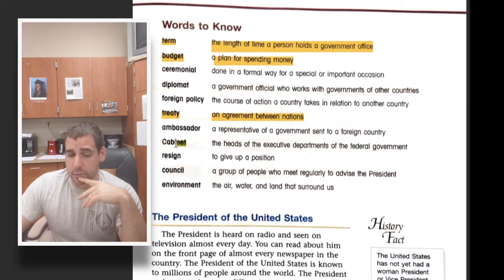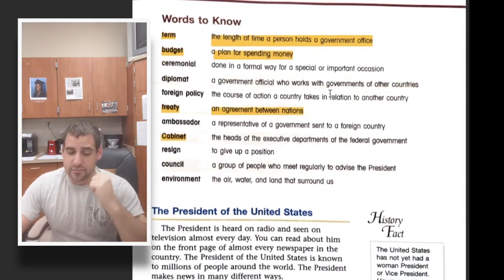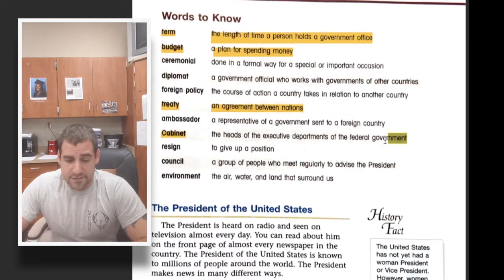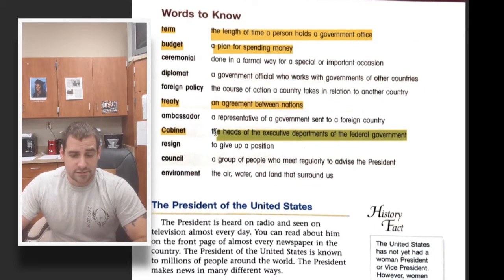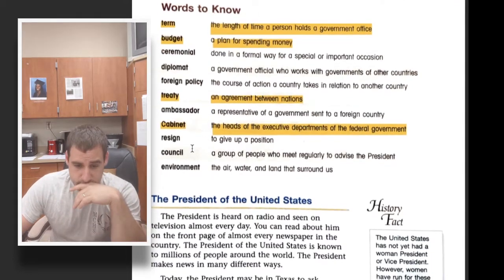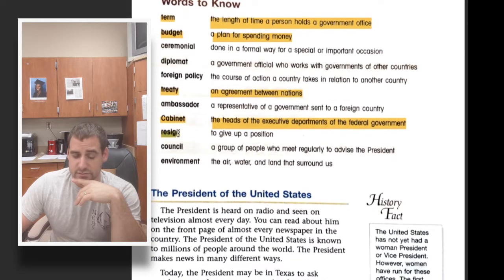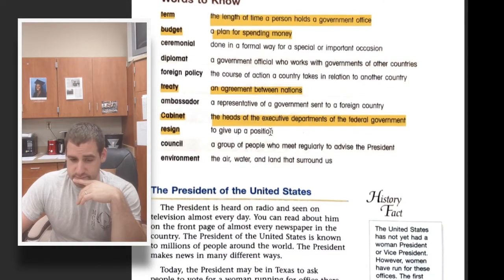Cabinet is also important. Cabinet is not talking about like the ones behind me. A cabinet is a group of people who the president picks to help give him advice on situations, to be like his advisors, to be his crew. And then we'll go with this last one, resign. Resign means to give up a position.